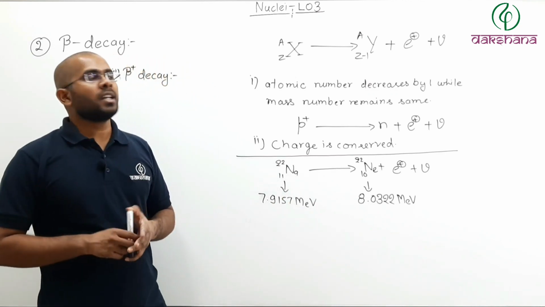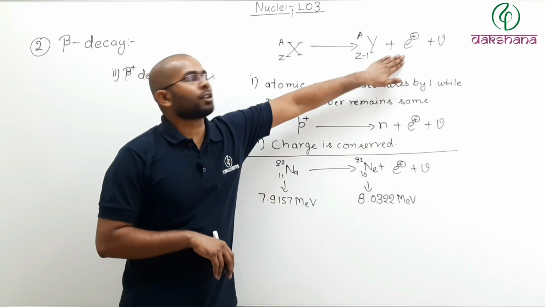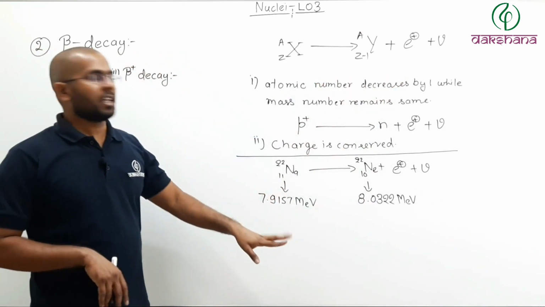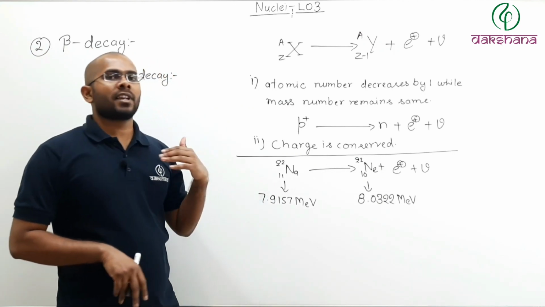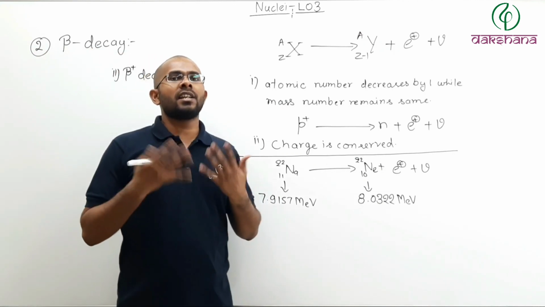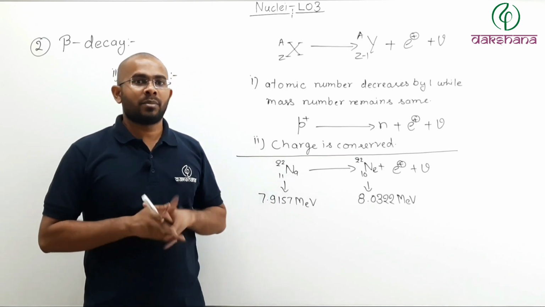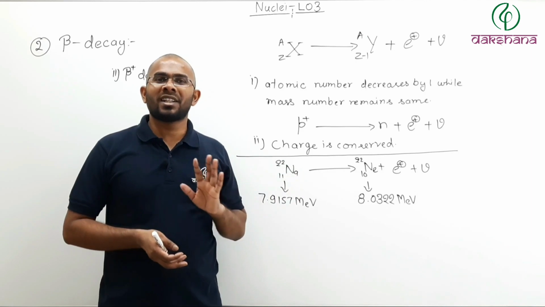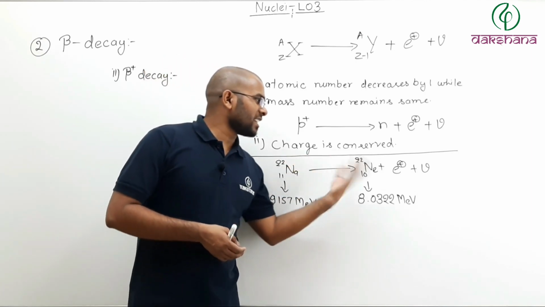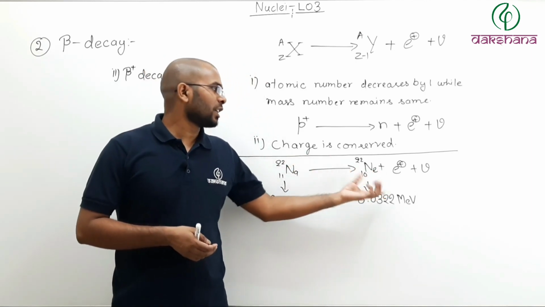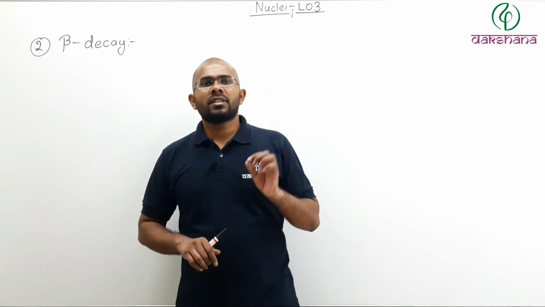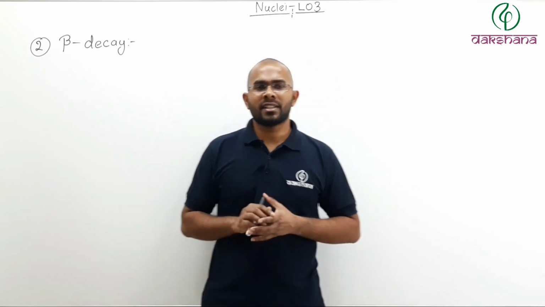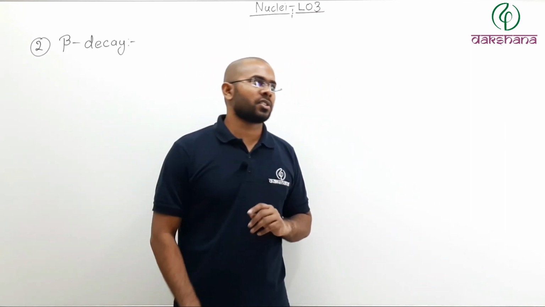So in this way, by emitting a positron or undergoing a beta plus decay, sodium was able to increase its stability. But after increasing stability, sodium is no longer sodium. Sodium changes itself into a neon nucleus. Now there is one very important point related to your beta decay. Sometimes it is also asked in the examination.